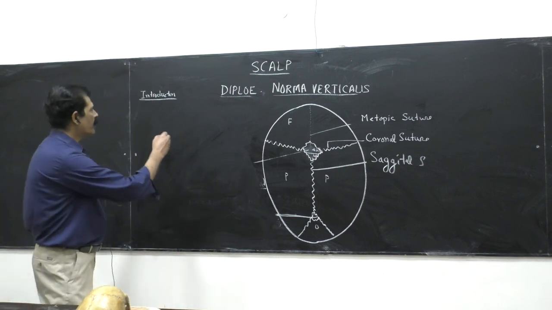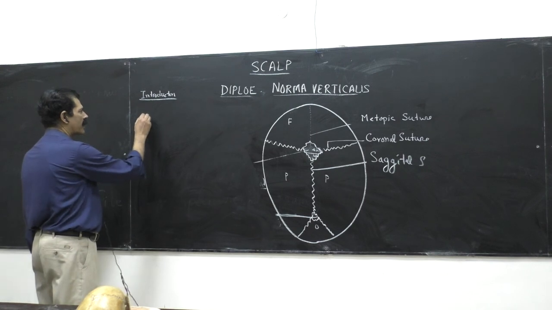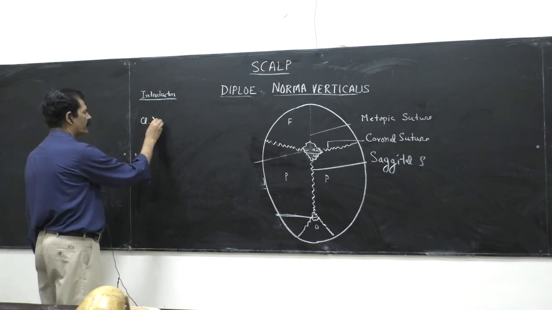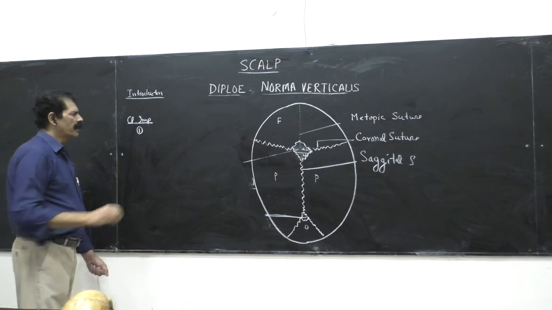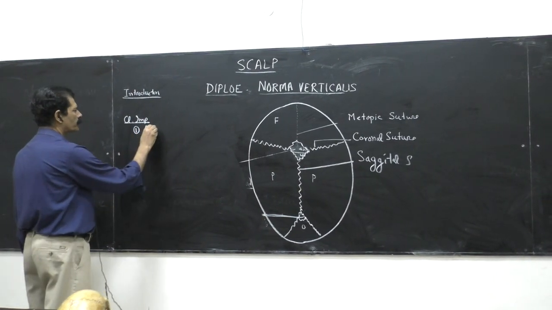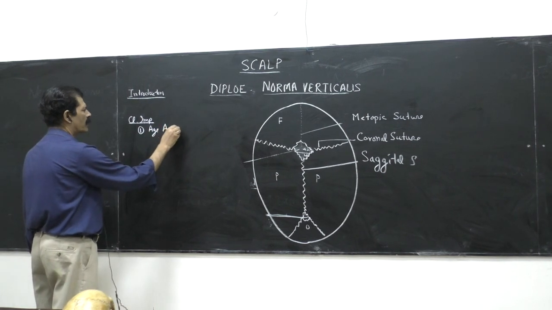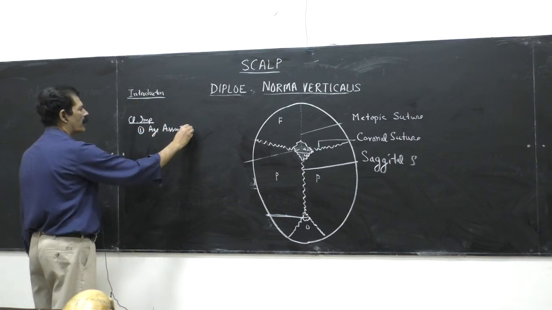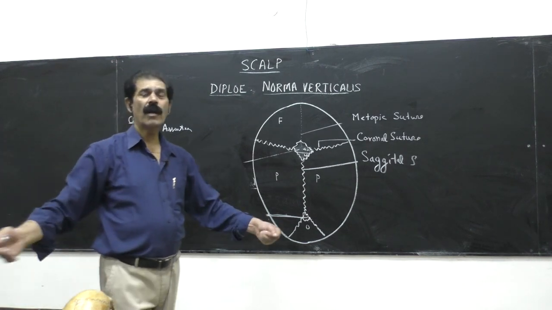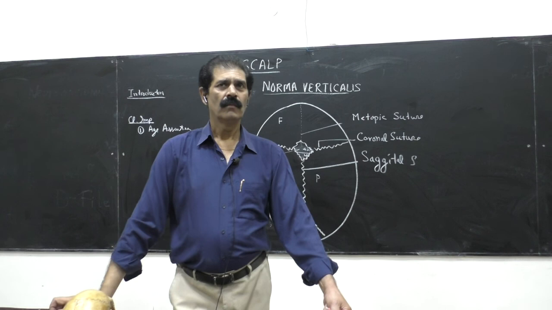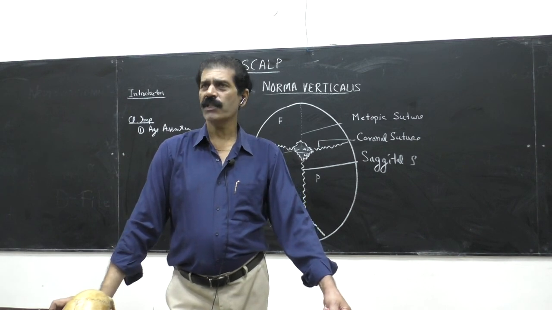So what is the clinical importance? Then you have to write down the second heading, clinical importance. Number 1, age assessment. This is how to attempt the question. You have to make headings and subheadings, because it is in your mind that we have to expand our answer. You have to fill pages. So first is the age assessment.